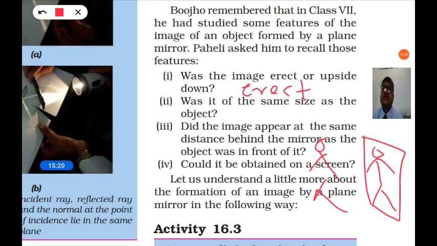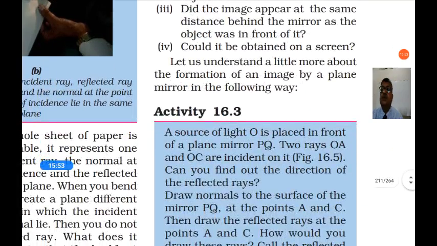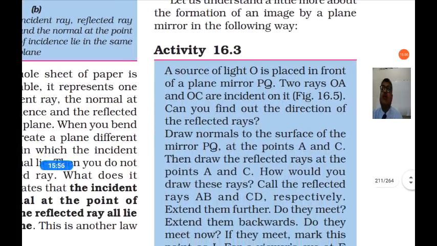What about the size of the image and the object? It is the same size as the object. Did the image appear at the same distance? Yes. However far you are standing in front of the mirror, the image is the same distance behind the mirror. And can you hold it on a screen? Can you take your image on the wall like a projector? No, it is not possible. So let us understand more about the formation of an image by a plane mirror.